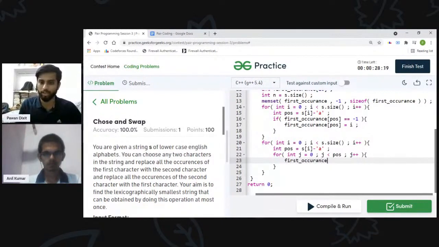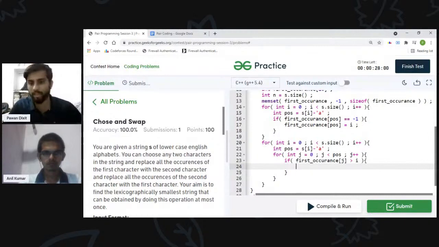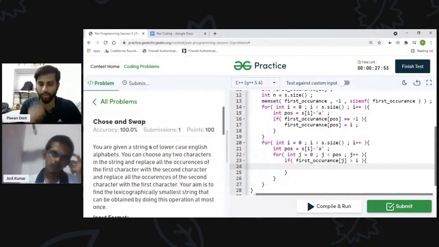As we discussed earlier, the condition which we have to check is that the first occurrence of this should be greater than i. Like that character shouldn't be present before the current character. So if this is the case, then I'm good to go. I can change. If this is the case, then I have my characters, right?